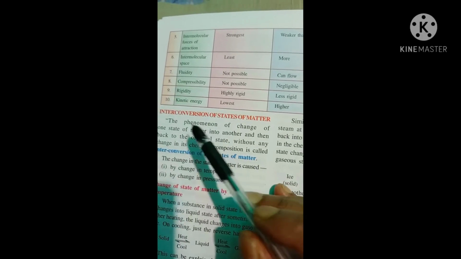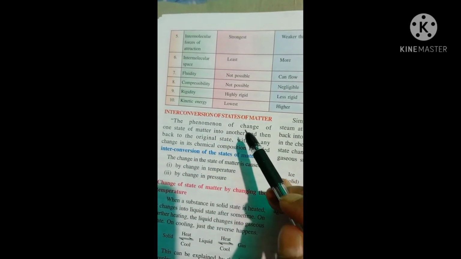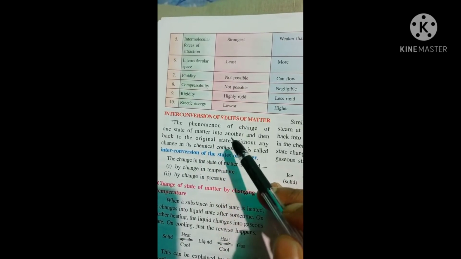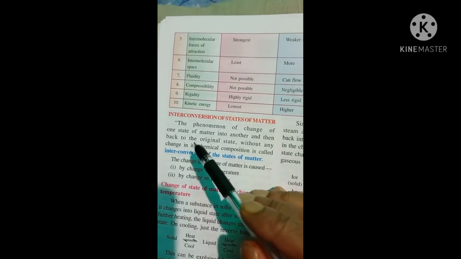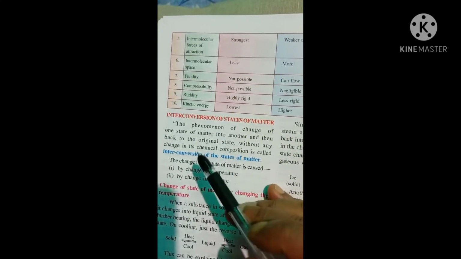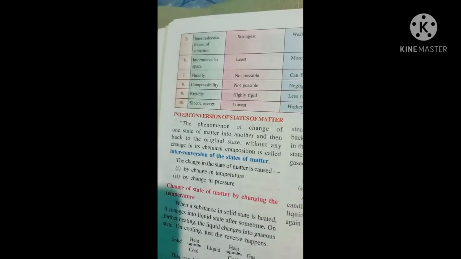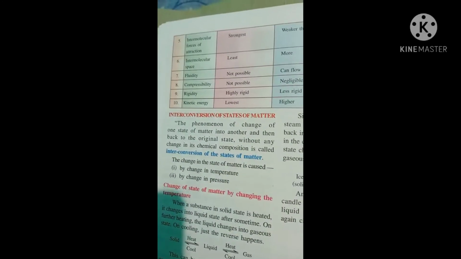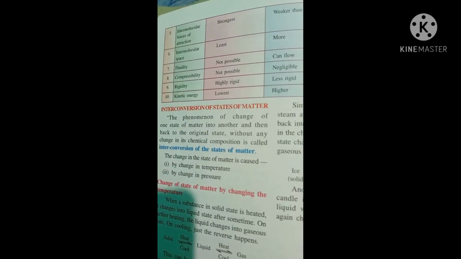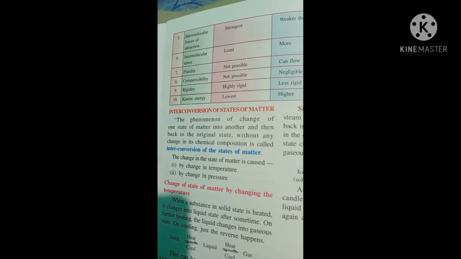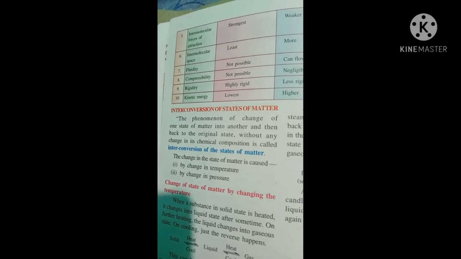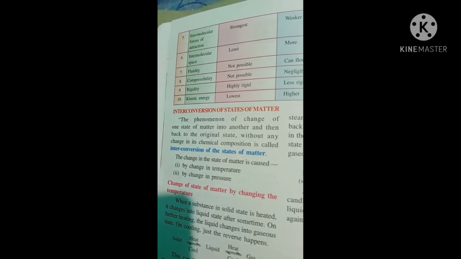The process of change of one state of matter into another state and then back to the original state without any change in chemical composition is called interconversion of state of matter.